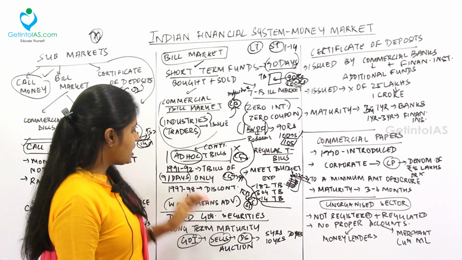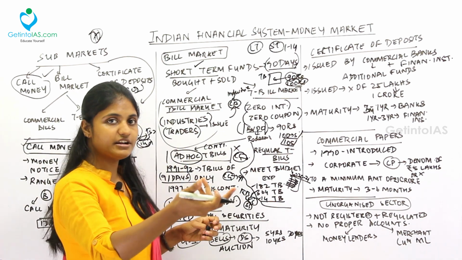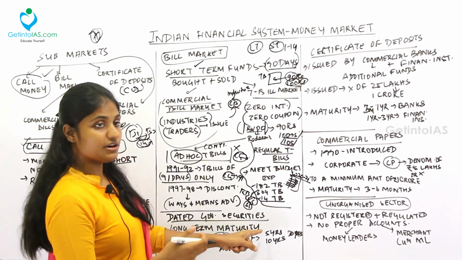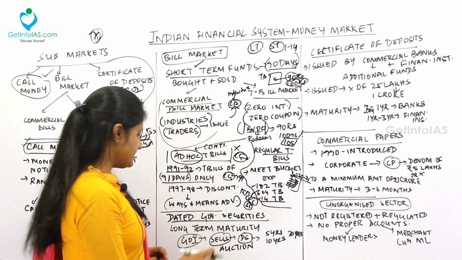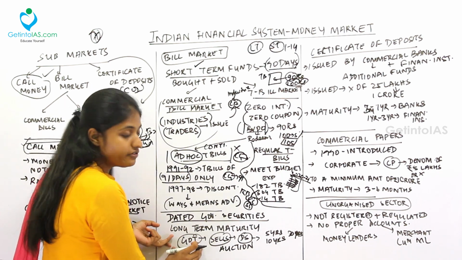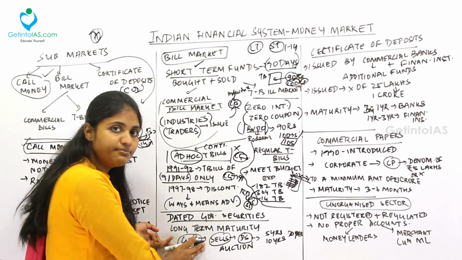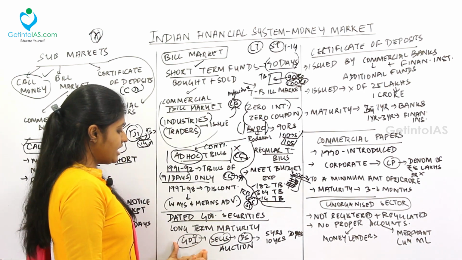Next, coming to the dated government securities. So all this what we saw now was short term funds. Now we are going to see the long term maturity funds. So dated government securities are a kind of bonds. They have a long-term maturity. For example, take Government of India. Government of India will need money, right? Same like us, we are approaching banks, right? Same way Government of India will need money.